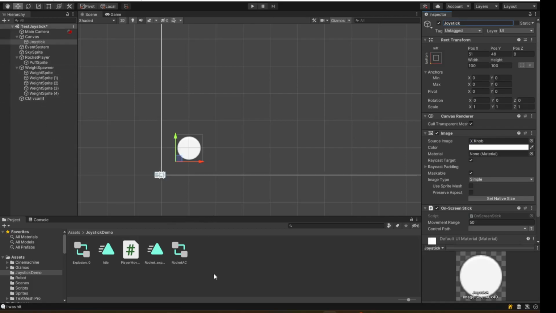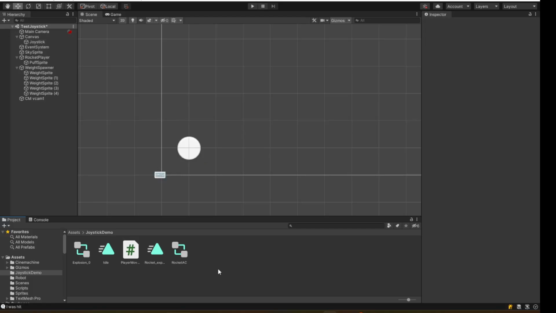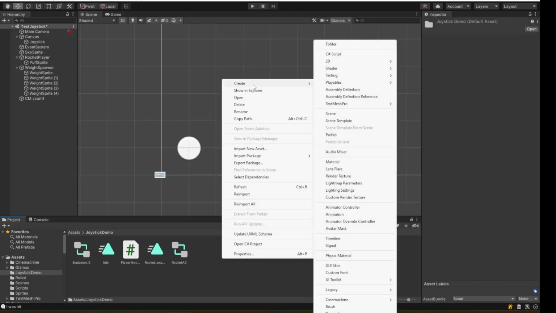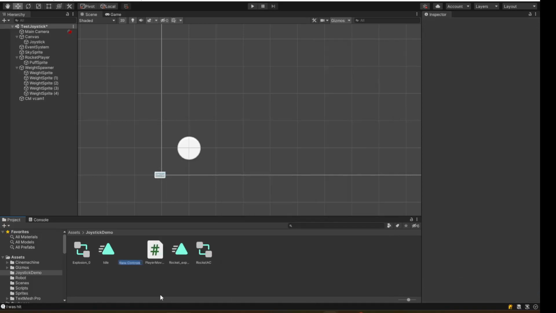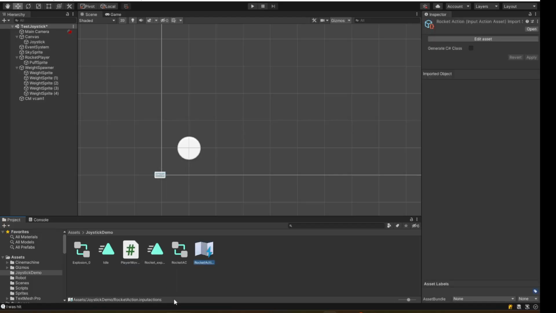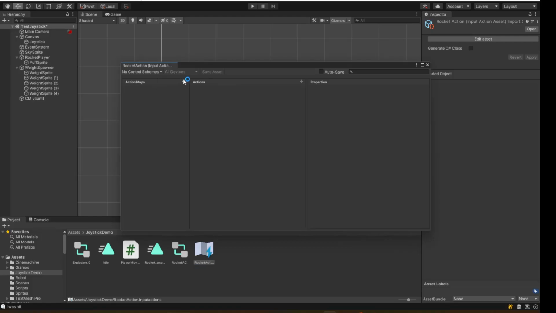Let's move over to our editor window over here. First thing we do is we go down here. We go to Create. And we do an input actions asset. So let's create that. We'll call this rocket actions. Double click that, add an action map to it. Call that rocket actions as well.